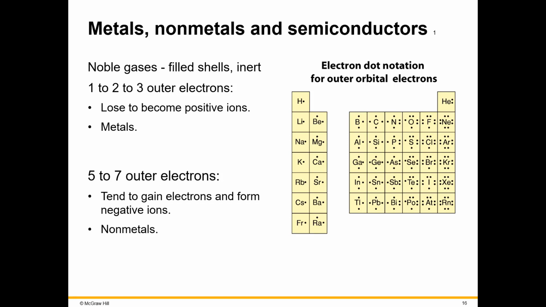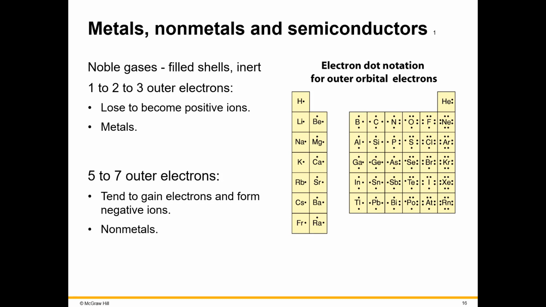Let's talk about how they can gain and lose electrons. The noble gases have filled shells. In other words, they're inert, besides helium, of course, which only has 2. Their shells are full, they're very stable, and they have no need to lose or gain electrons.